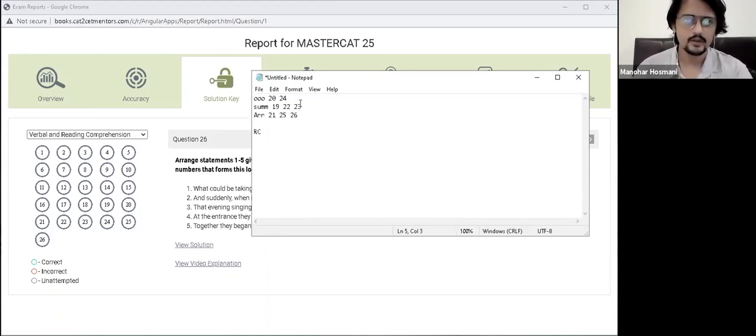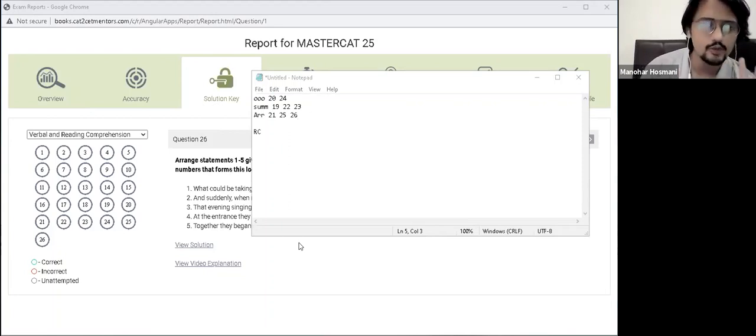And in verbal I'll tell you one thing, guys. There is absolutely no give. You have to attempt all of them, and eventually you will get to that accuracy. I am very sure. And these are bonus questions, and they have always taken my percentile higher. Verbal always helps. So don't skip any verbal. Try not to, but work on your accuracy also.